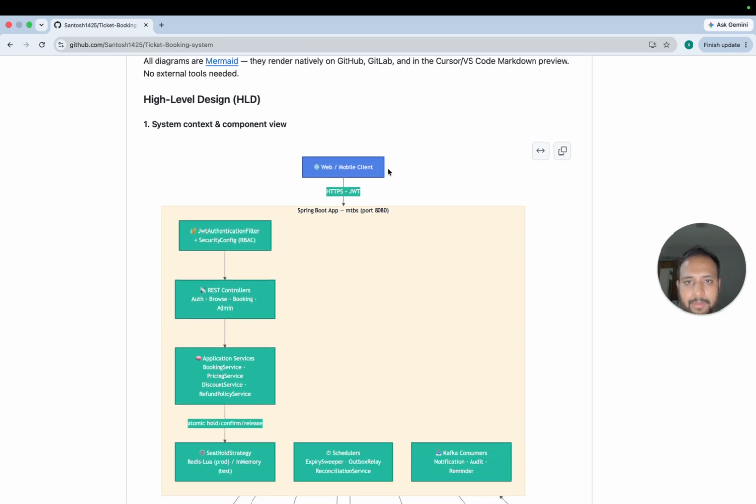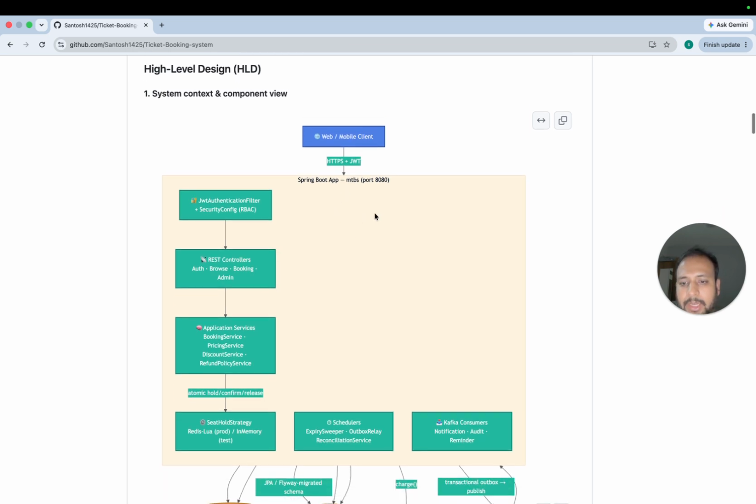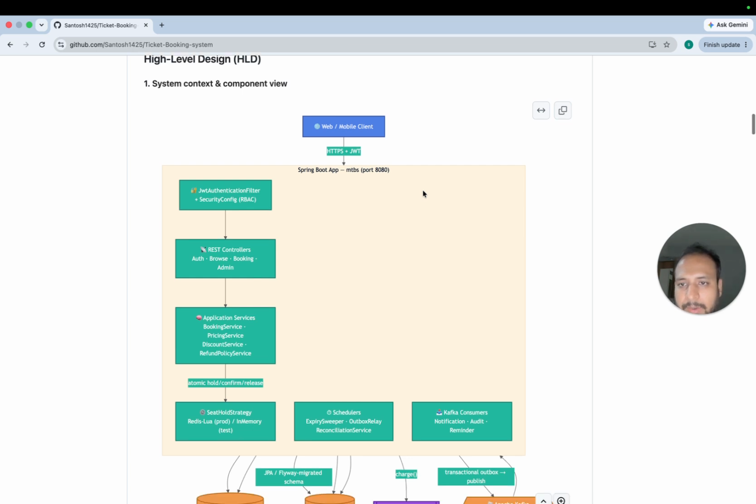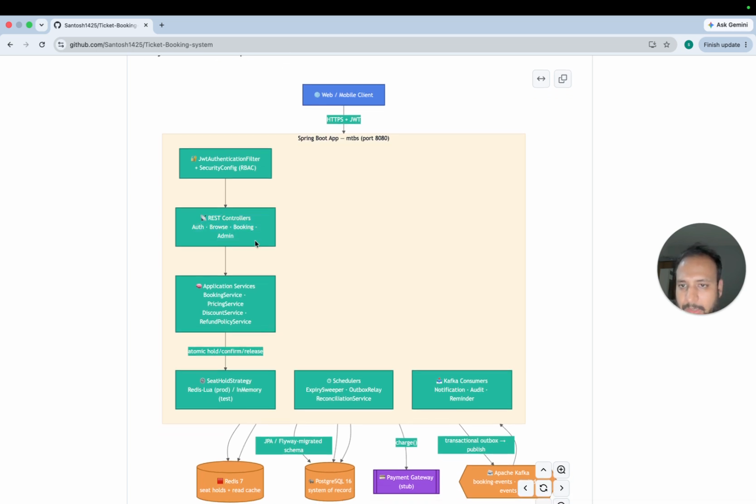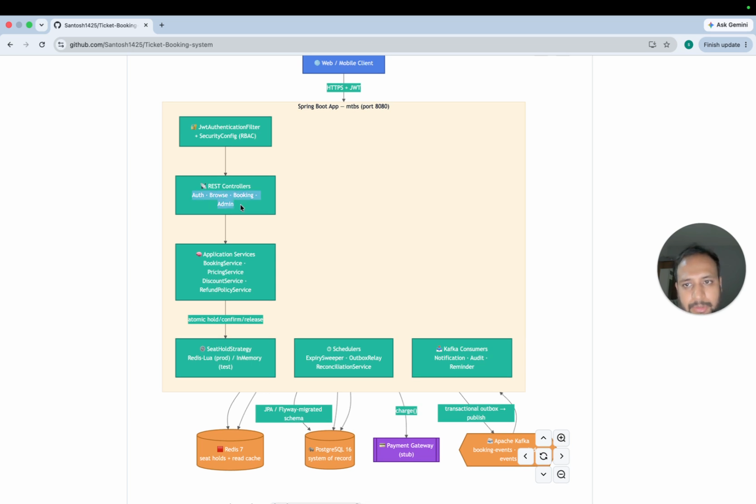From web or mobile they can connect with our application, the Spring Boot application. In this case only one instance is running, that's why I have put one instance on 8080. As per the scale, we can keep as many instances as we want for our application, based on CPU and memory usage. Firstly we do the JWT token validation. After that we come to the controller, where multiple APIs are there. Based on the use cases we select whichever APIs we want to use.